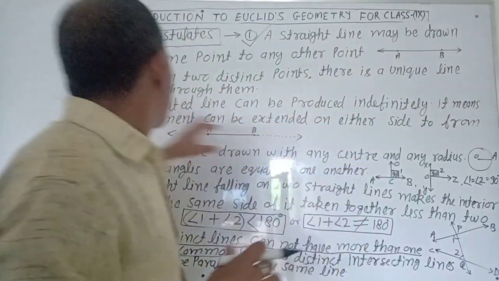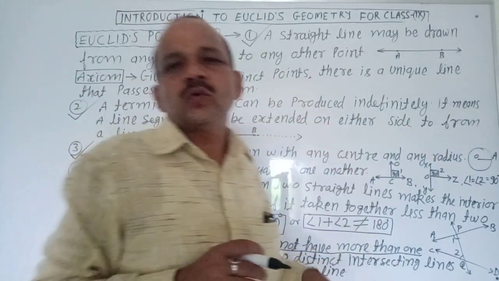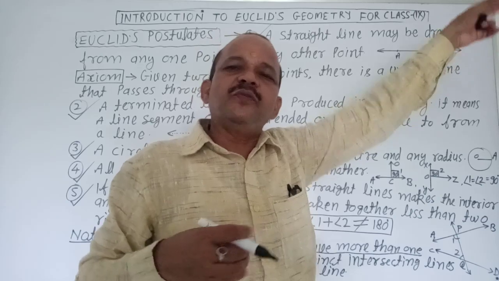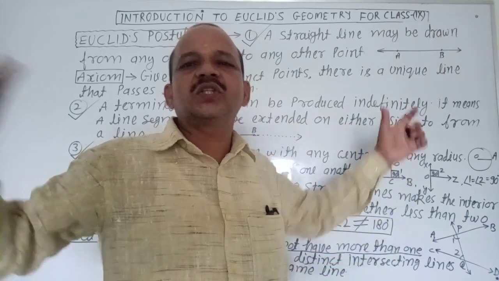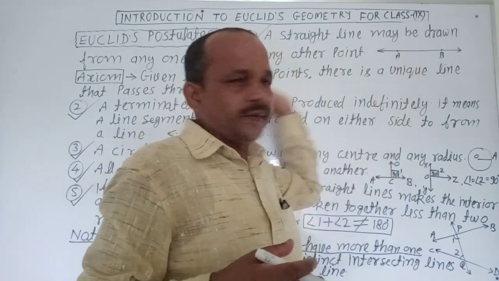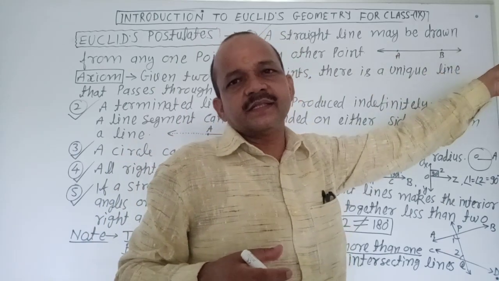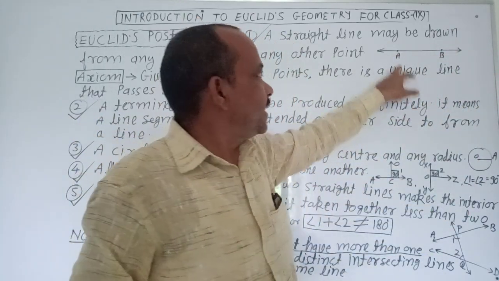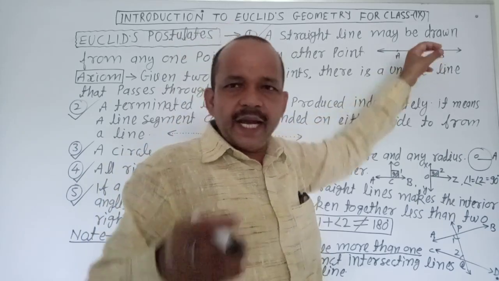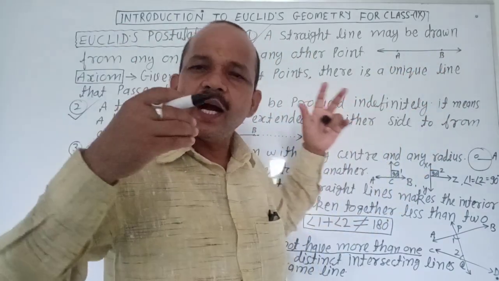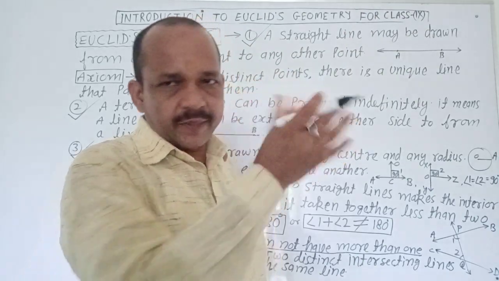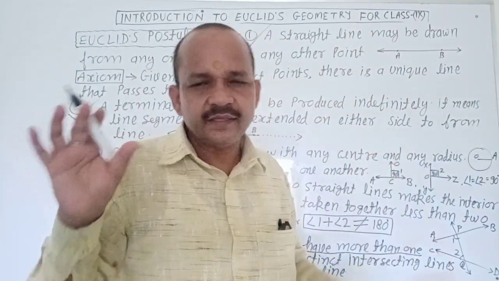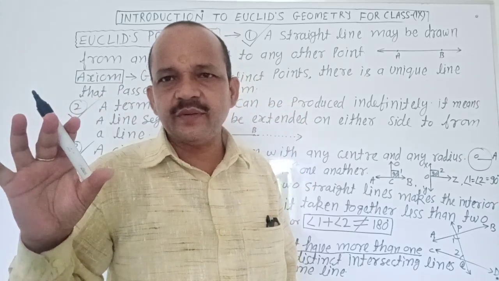Which passes through till infinite on both sides. Here left side and here right side. It means unique line AB can pass through on both sides, left side and right side, till infinite. Clear? No confusion about it.